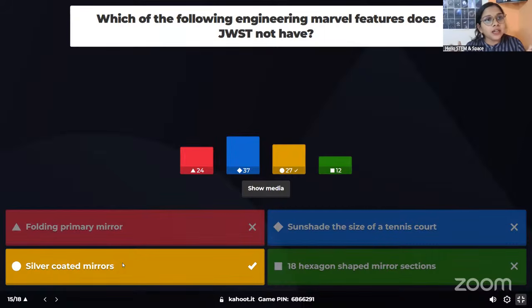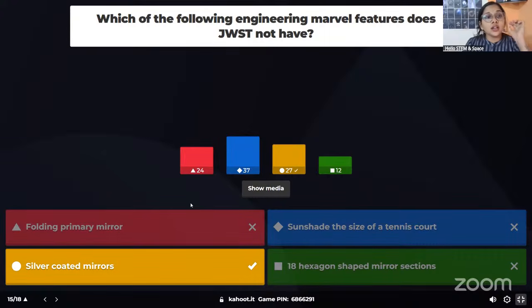But the primary mirror was not made up of one single mirror. There were 18 small mirror segments. So we used 18 small mirrors to make the 6.5 meter primary mirror. And it had a huge sun shield, about the size of a tennis court, which was there to protect JWST from sunlight and other radiation.